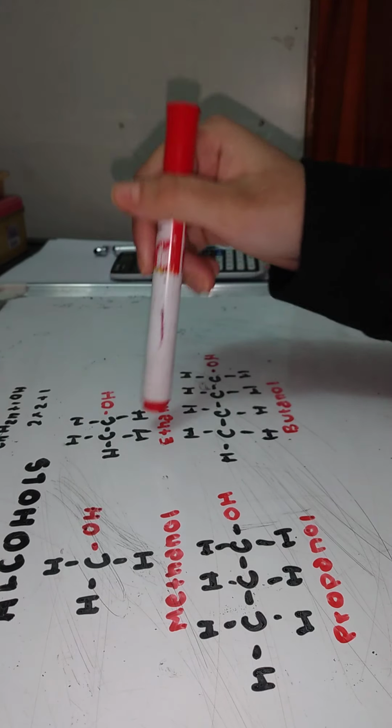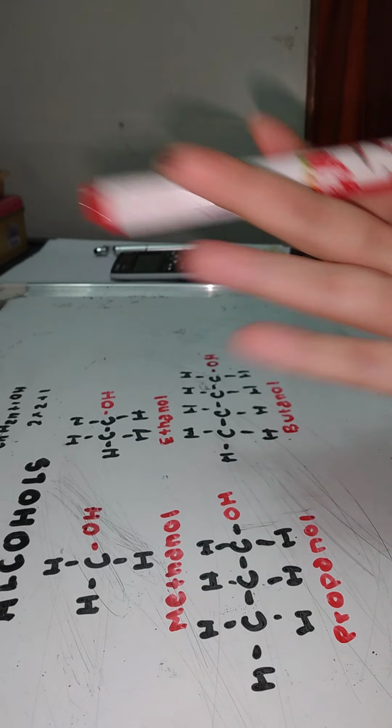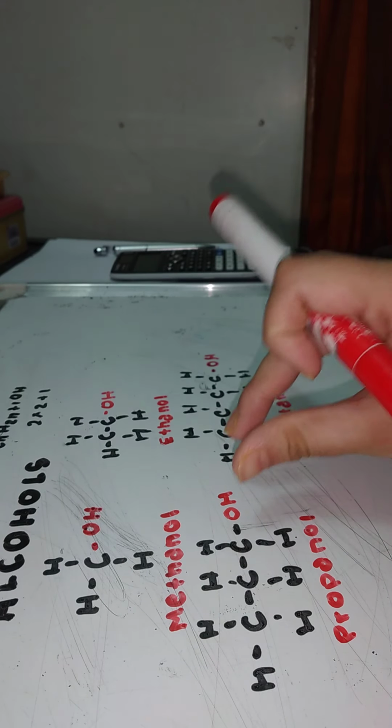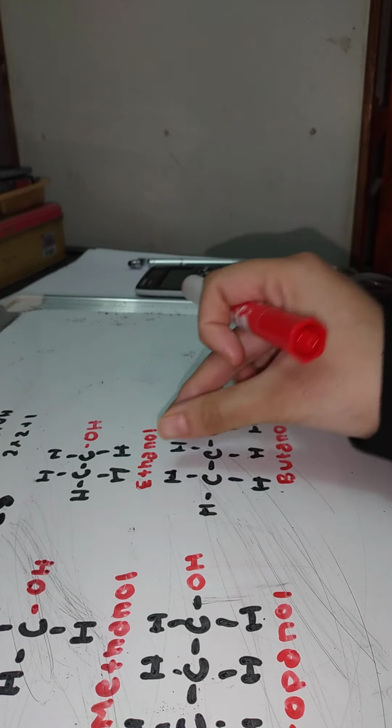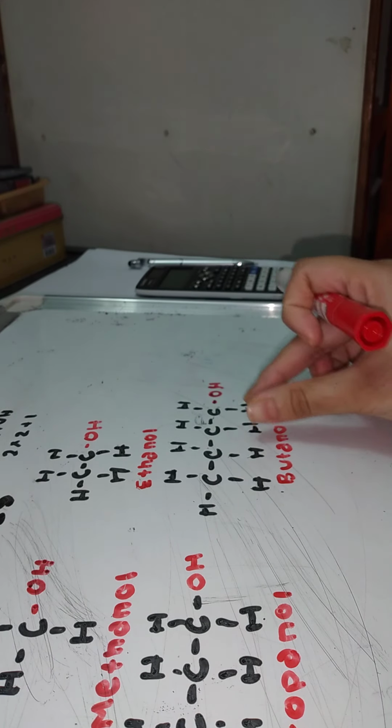So CH3CH2OH. Now think about what will be the structural formula for propanol. Pause this video and think. So for this, CH3, CH2, CH2OH. For butanol, CH3, CH2, CH2, CH2OH. So these are basically the structural formula.